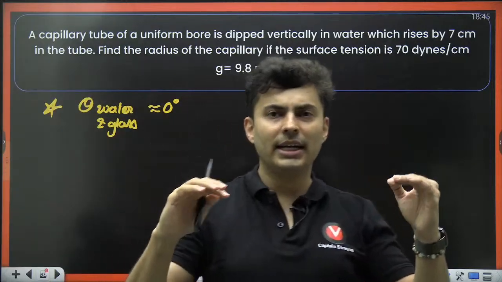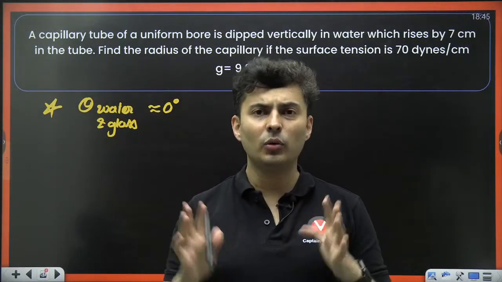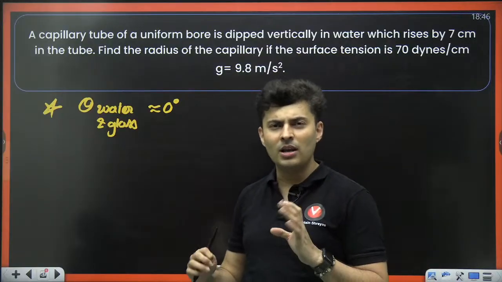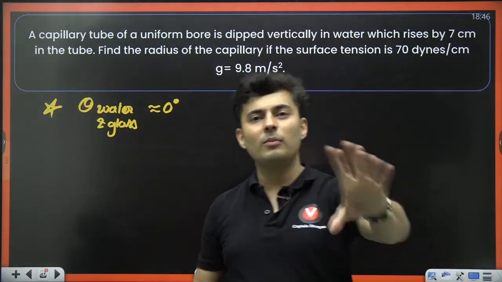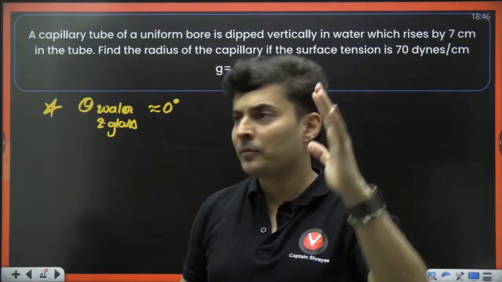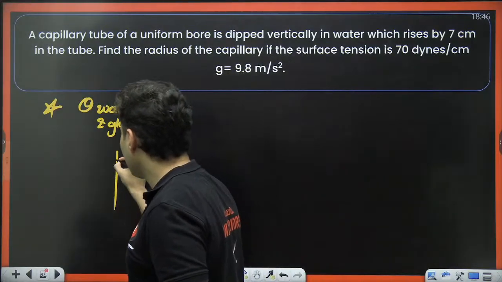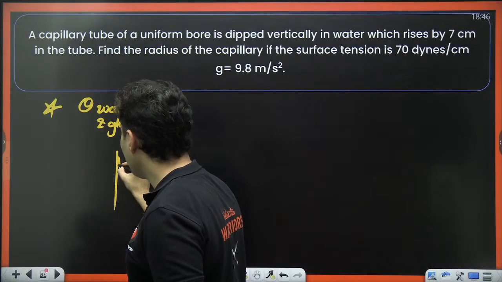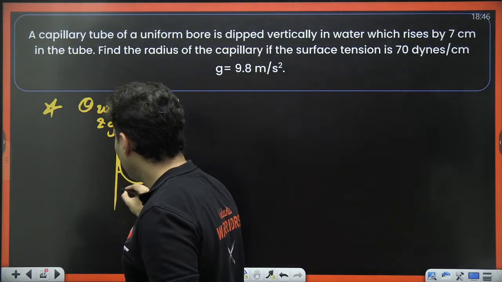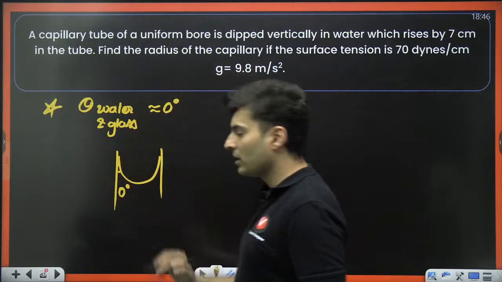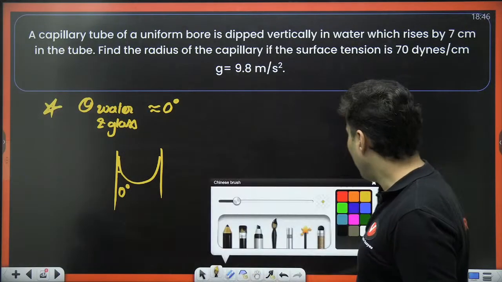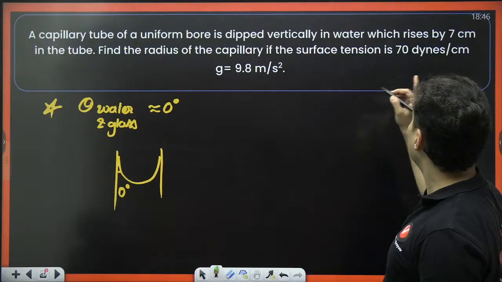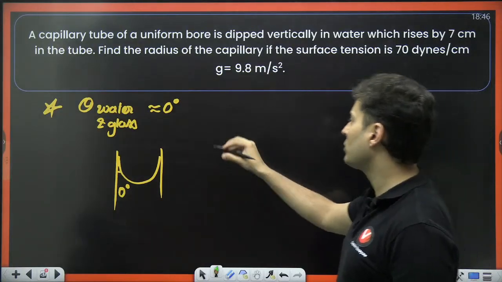The angle of contact is like 1 degree, 5 degree, 2 degree, very small. Because it is so small, I will almost assume it as 0 degree. Meaning the water surface will almost be like this over here, and you can see the angle made at this point is almost 0 degree. So now, what do you have to find? Find the radius of the capillary.